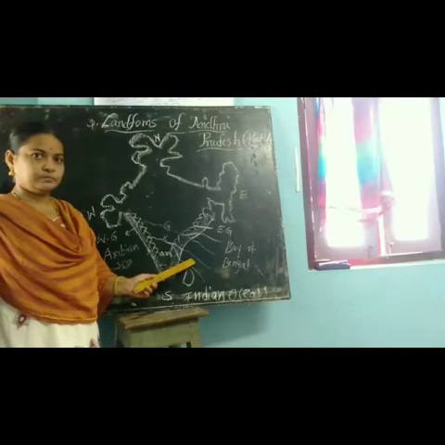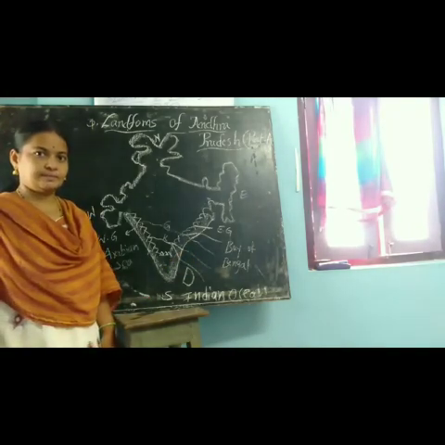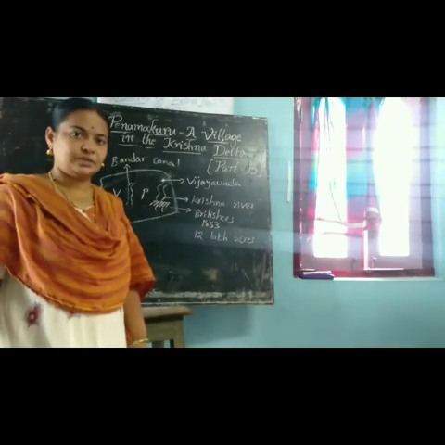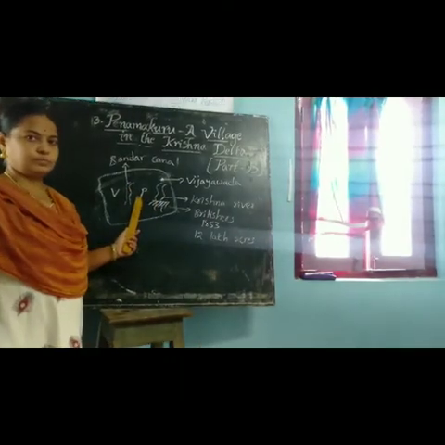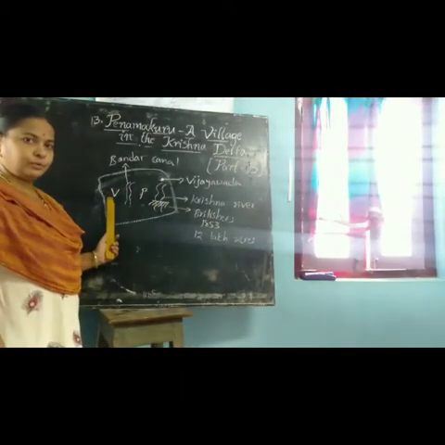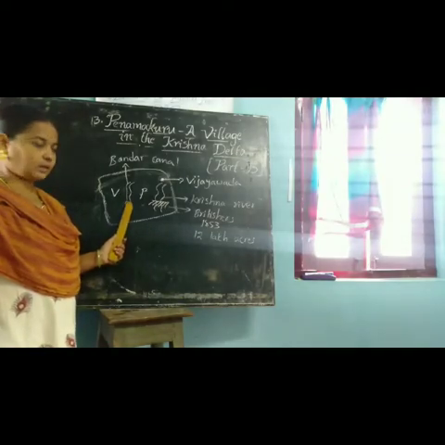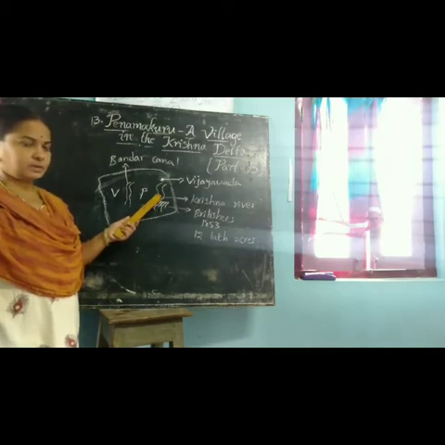Next, part 2. What is that? Penamakuru, a village in the Krishna delta. Penamakuru is a village and it is located in the Krishna delta. This is Penamakuru and this is Uyyuru. What is this? This is the Bandar Canal and this is the Krishna river.